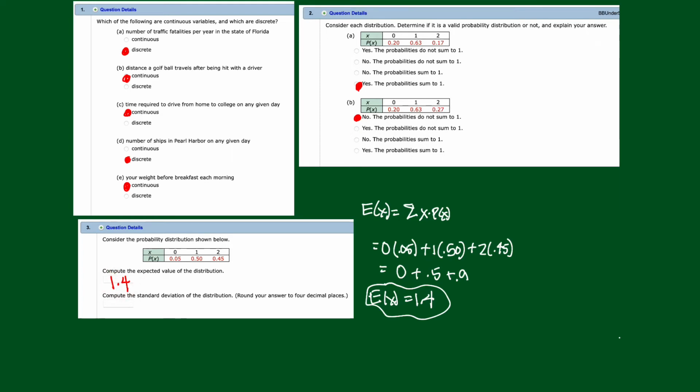So if you had to make your best guess, suppose it was a game like this, and you can't win this game, but you want to minimize your losses. For every value you're off, you have to pay some money. So guess one of the numbers, 0, 1, or 2, or guess a number between 0 and 2. What's your best guess? So your best guess would be 1.4. That would minimize your losses.